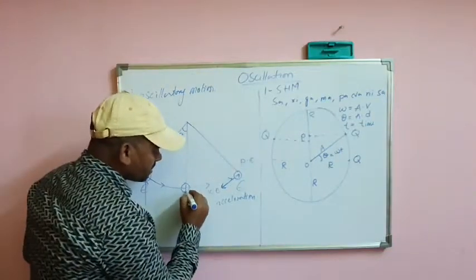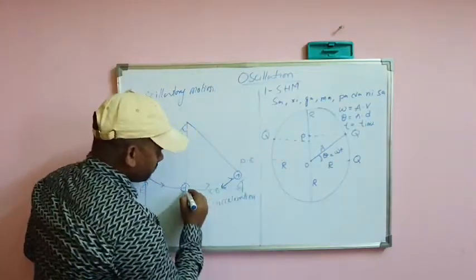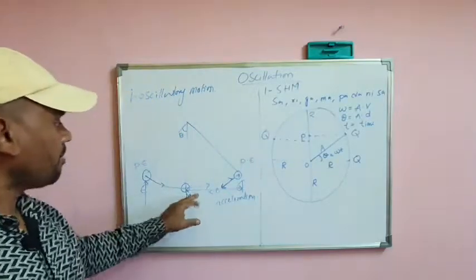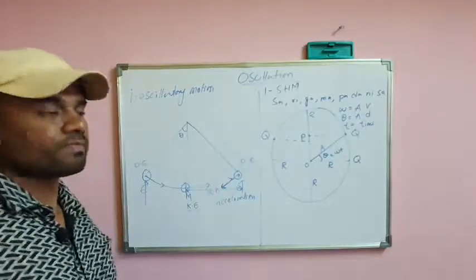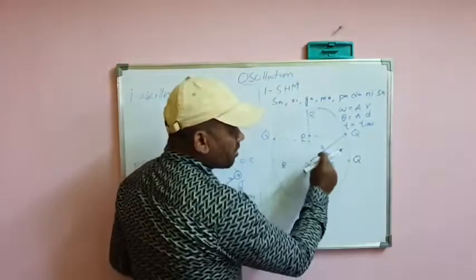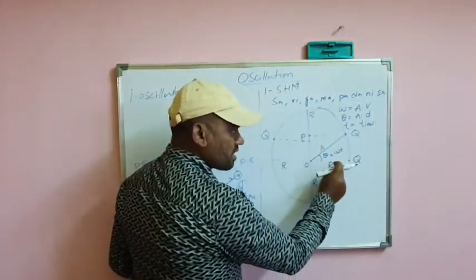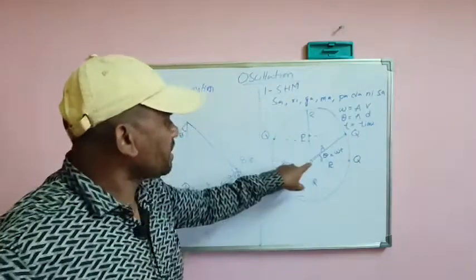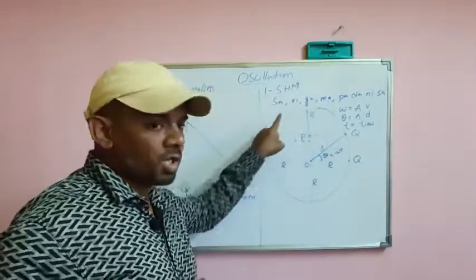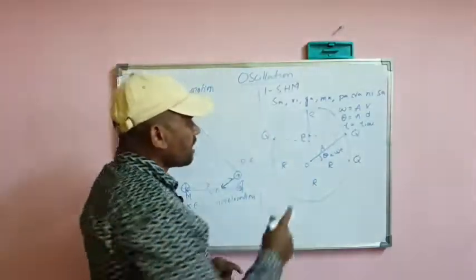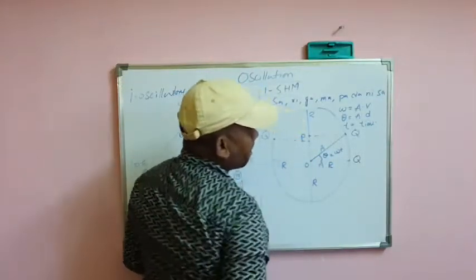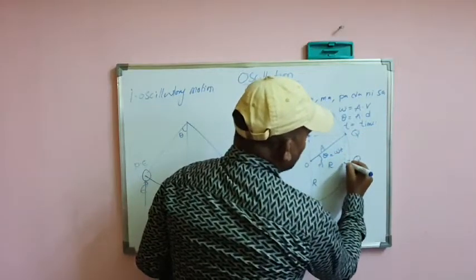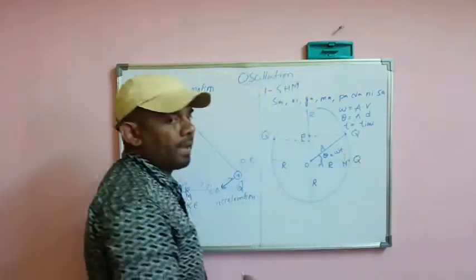Amplitude is nothing but the maximum displacement made by the particle from its mean position. So if this is amplitude, this is also amplitude, and this is also amplitude, because from the center the radius is equal for a circle. That's why A. Now if you draw a foot, here also we took it as N.